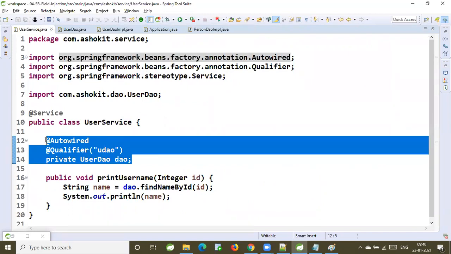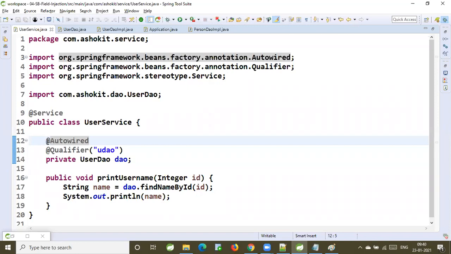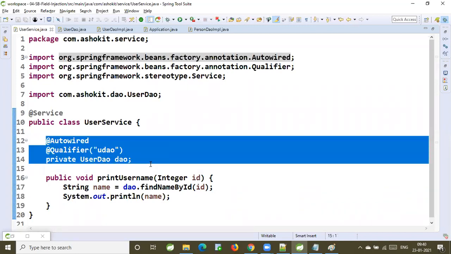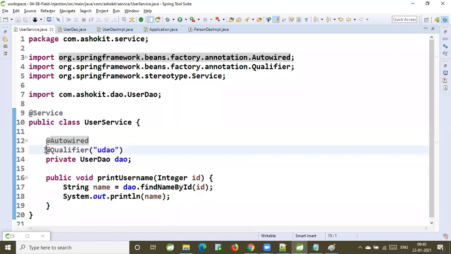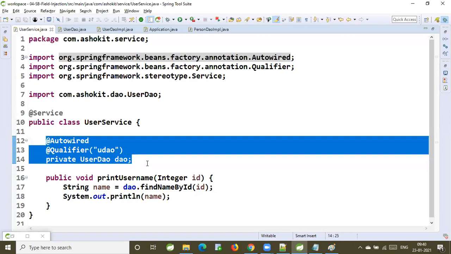When the primary annotation comes into the picture, there is no qualifier. There is ambiguity. When multiple beans qualify for the autowire of the same variable, then primary comes into the picture. First of all, in this scenario, is IOC confused or not? No, not confused. It directly identified that the UserDAO bean object is required and it is injecting. That's why it is not going to the primary.